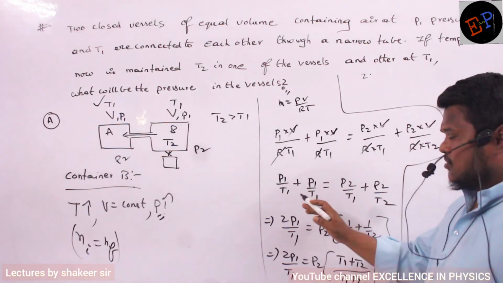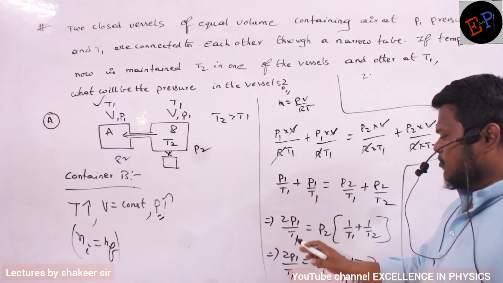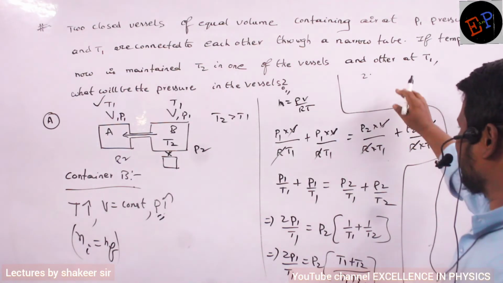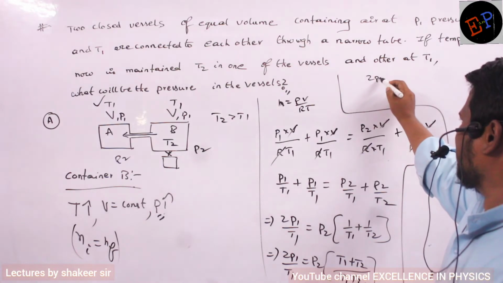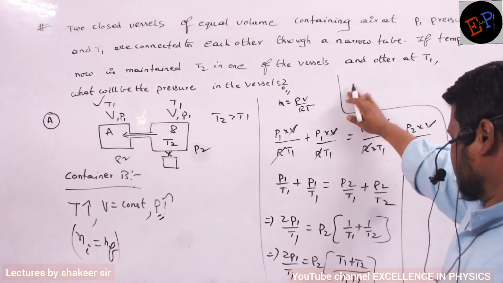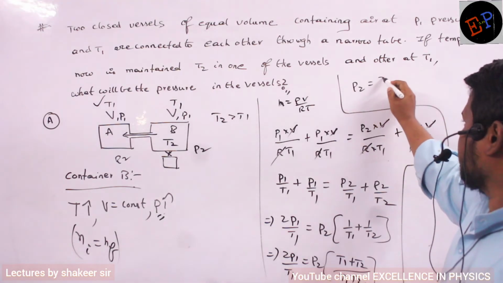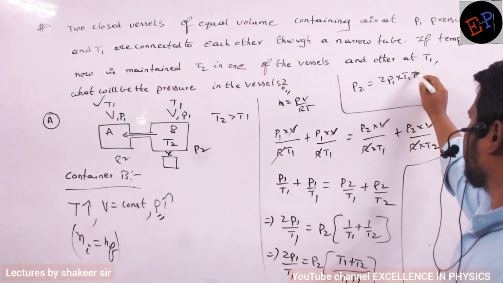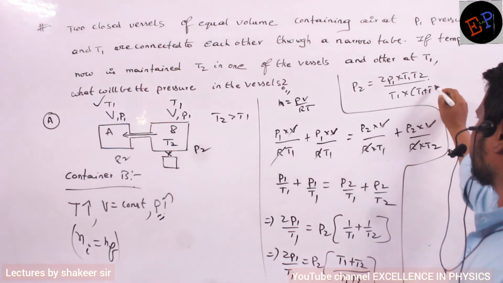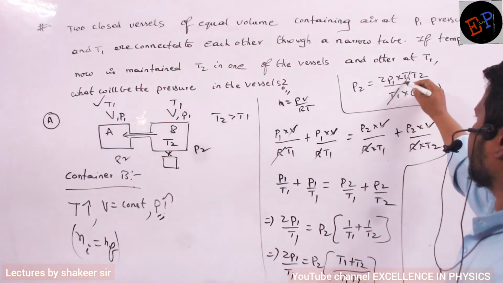These two you cannot add. P1 by T1, P1 by T1, 2P1 by T1. So therefore 2P1 by T1 is equal to P2, or I can do one thing. P2 is equal to 2P1 into T1 T2 divided by T1 multiplied by T1 plus T2. So T1 gets cancelled.